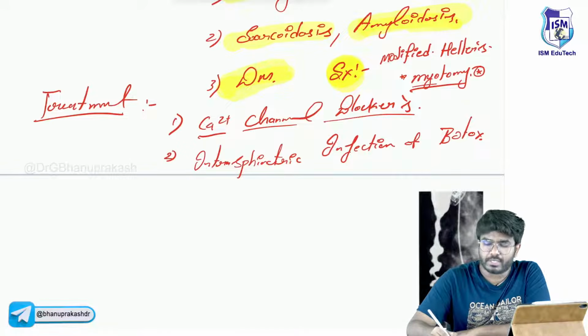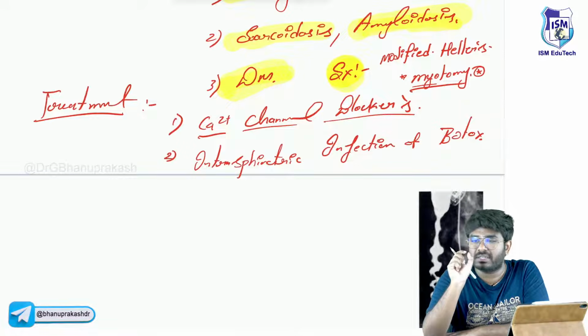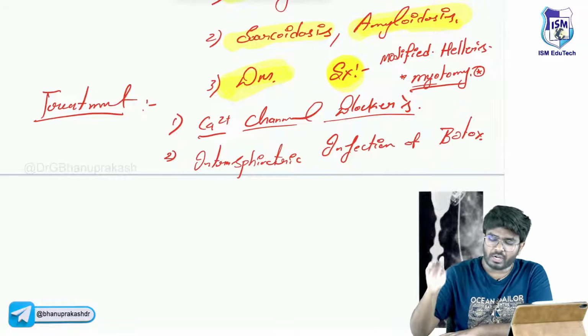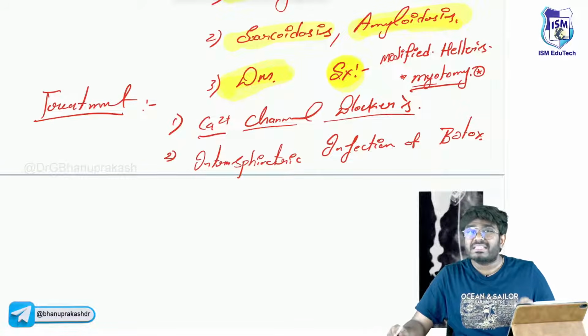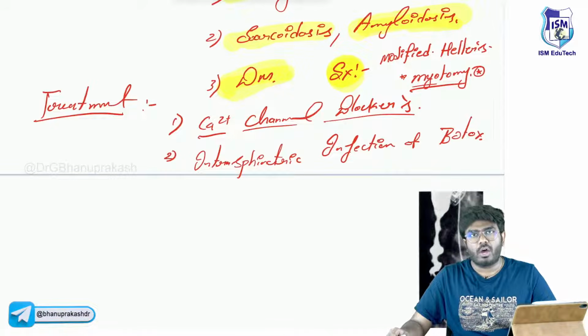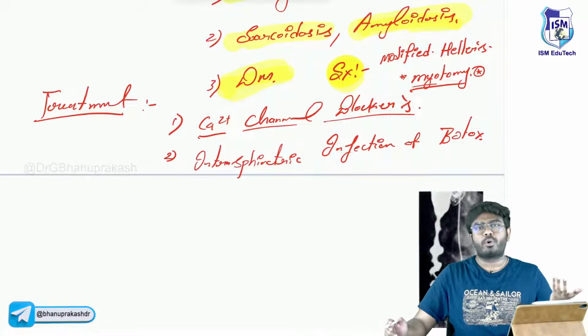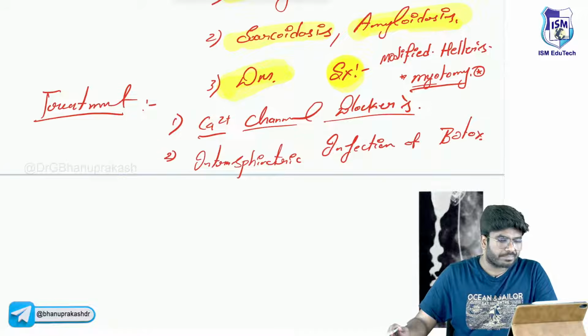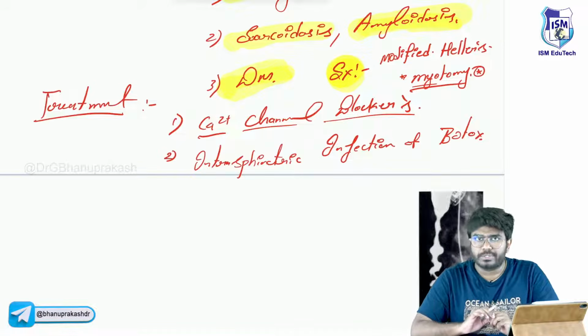Myotomy is in the name itself: certain muscle fibers are going to be cut. So modified Heller's myotomy is the gold standard surgery for the treatment of Achalasia Cardia. Intrasphincteric Botox injections and calcium channel blockers can also be used. Done, Achalasia Cardia is completed.